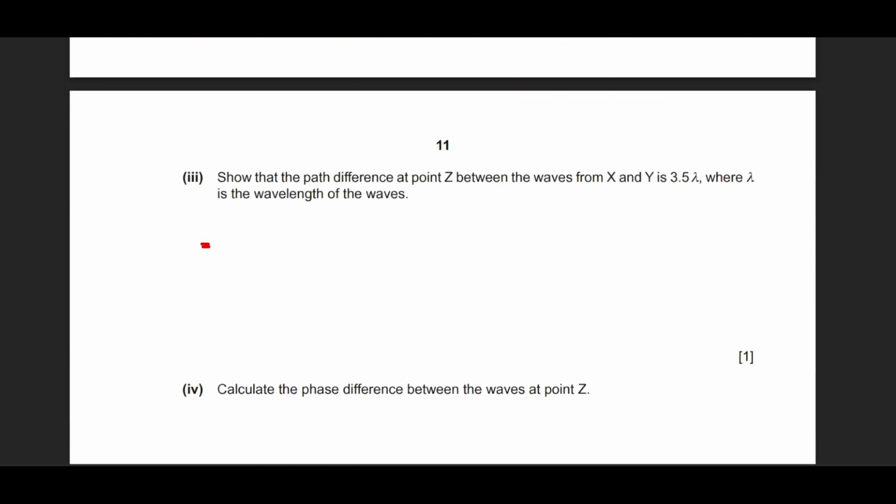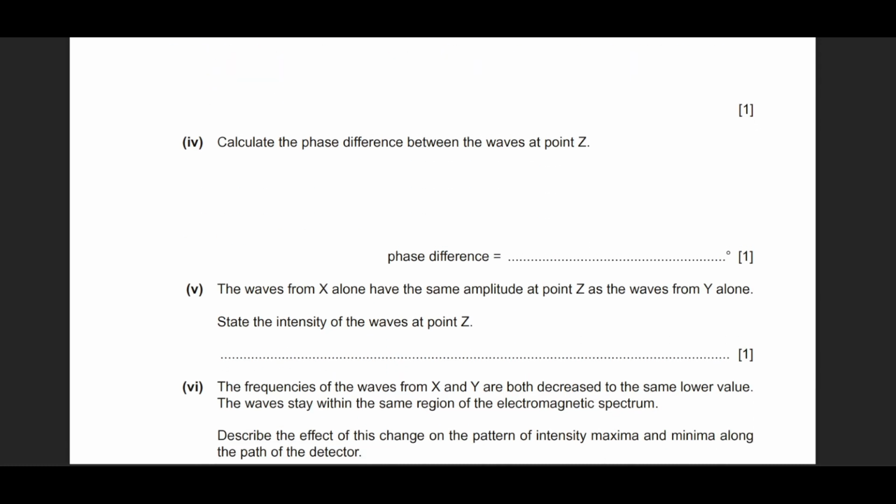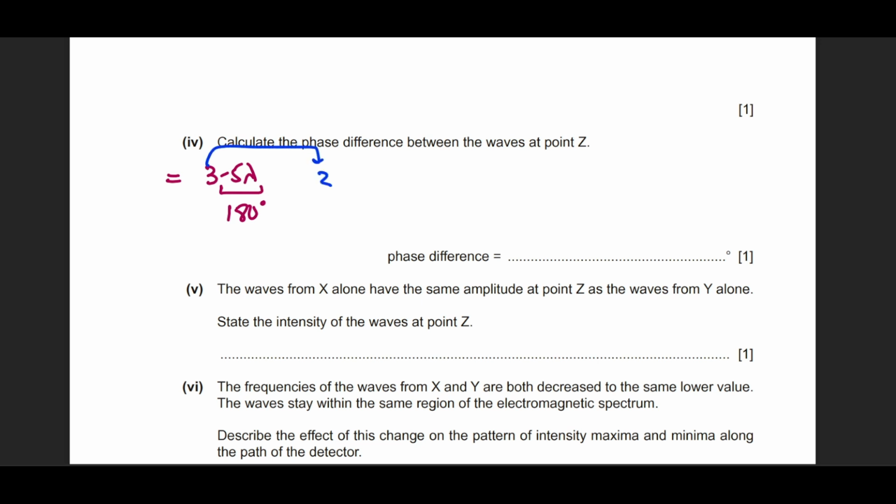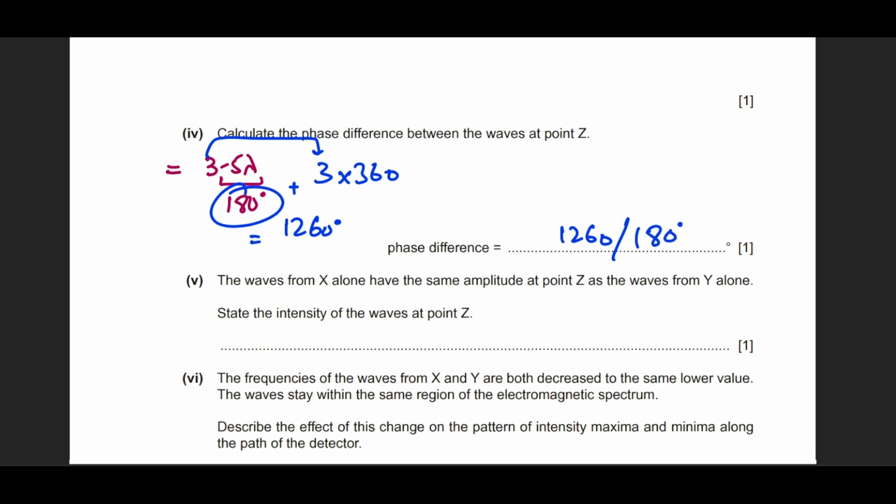Okay, all right. So we've calculated this part on the screen. It says calculate the phase difference at point Z. Since this is 3.5 wavelengths away, the 0.5 wavelength is actually 180 degrees apart, right? And the rest of the three wavelengths are calculated as 360 each. So when you add them together, you will get 1260 degrees. So this is going to be 1260, or you could simply have said that there is a phase difference of 180. That is also acceptable because they are out of phase with each other. That's why there will be a destructive interference.